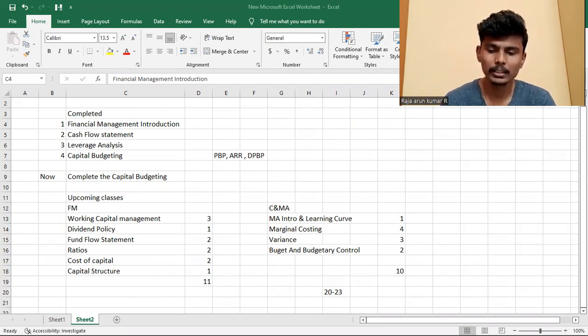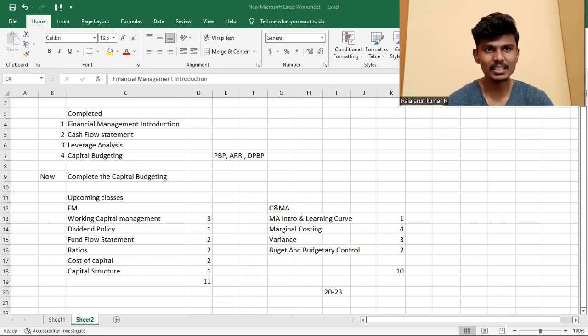Previously, we completed the topic called Financial Management Introduction. I completed the cash flow statement, leverage analysis, and the capital budgeting topic. I completed PBP, the payback period, ARR, the accounting rate of return, and the discounting payback period. I completed these three topics and the entire capital budgeting in these classes.